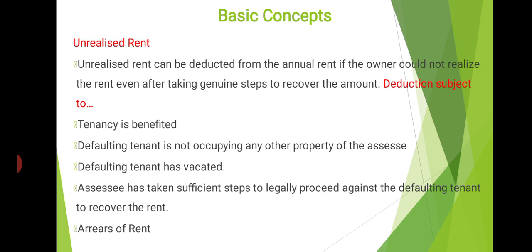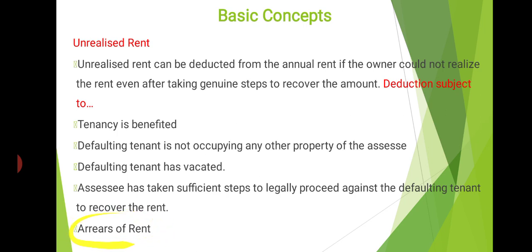Okay, these are all the important situations. When these situations are satisfied, such amount which is not realized as rent is called unrealized rent. One more term we have, arrears of rent. It's a separate heading.